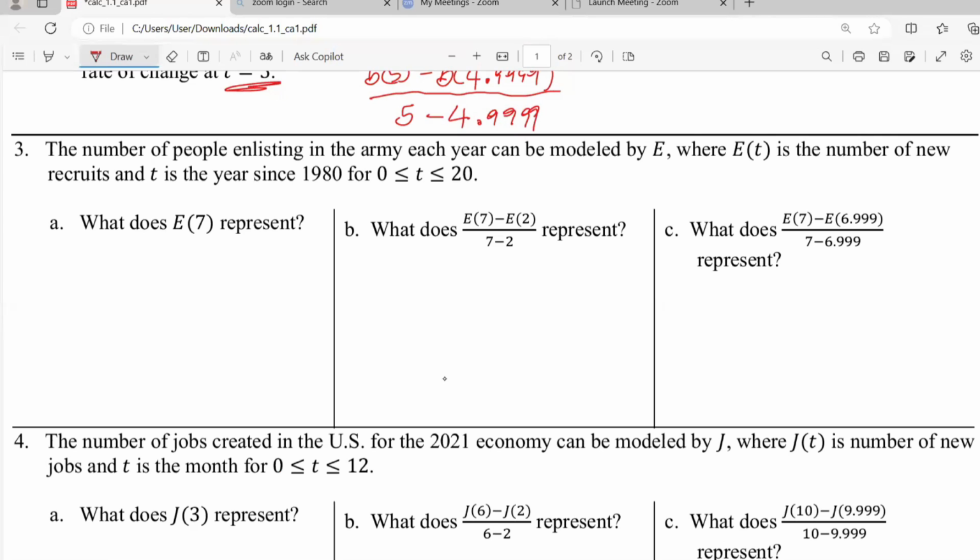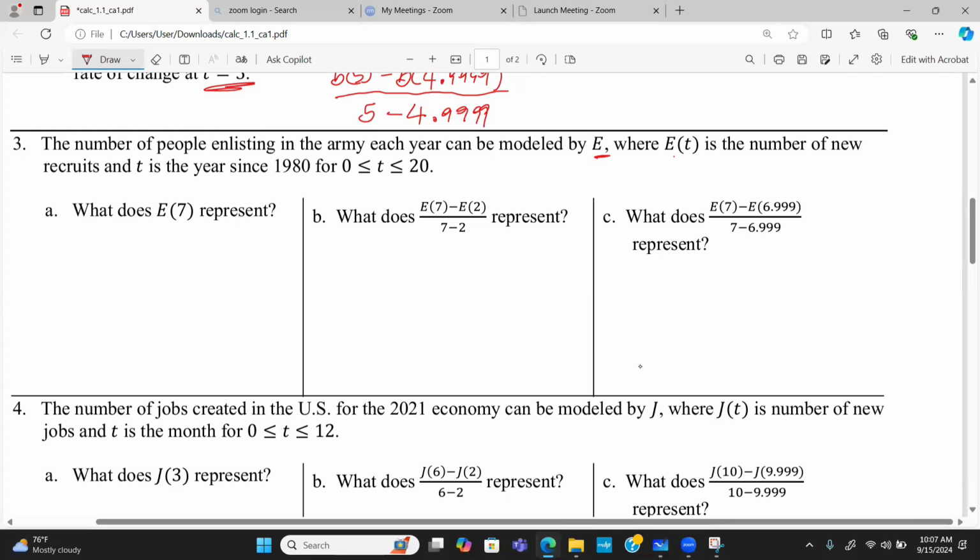It says the number of people enlisting in the Army each year can be modeled by E. All right, so it's modeled by E, where E of T is the number of new recruits and T is the year since 1980. All right, so T is greater than or equal to 0, less than or equal to 20. So the question is asking, what does E of 7 really represent? Now, E of 7 simply represents the number of new recruits